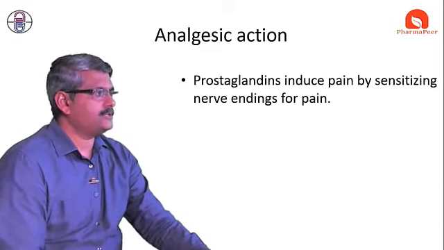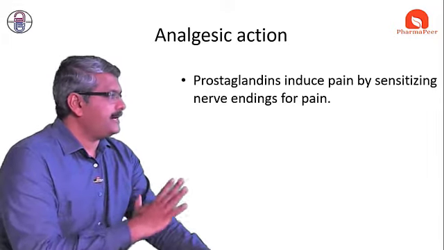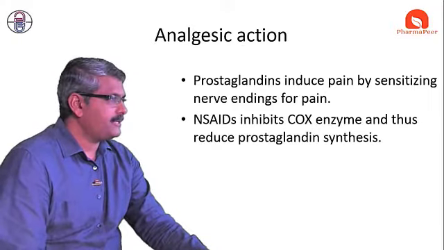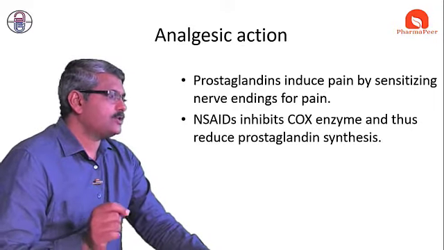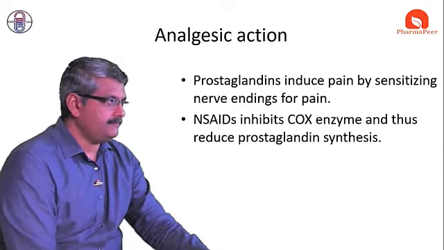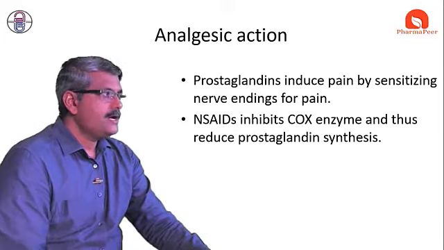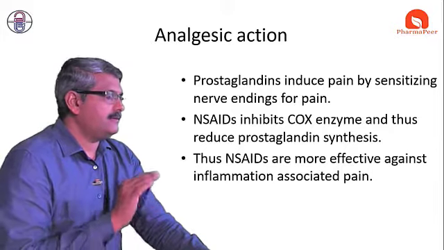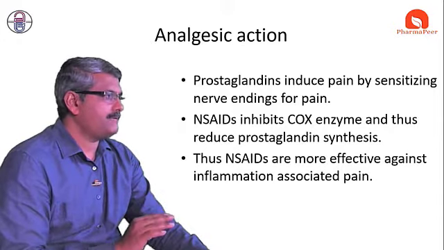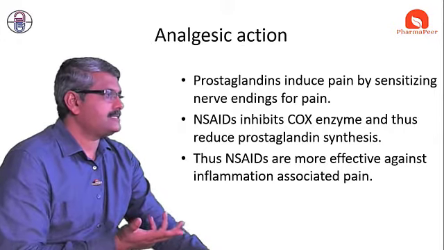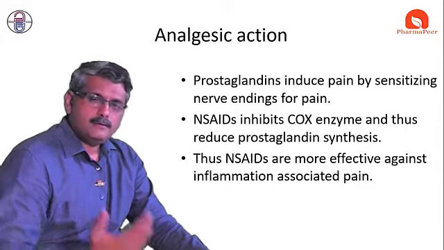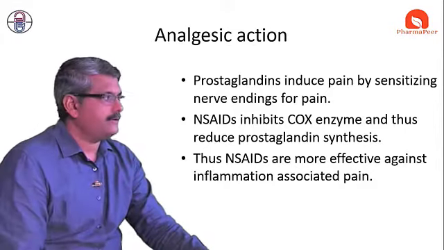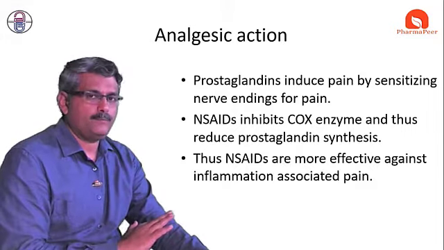Now, about the analgesic action: prostaglandin induces pain, synthesized at the nerve endings, and NSAIDs, the COX enzyme inhibitors, reduce prostaglandin synthesis. As less prostaglandin is available, inflammation as well as pain subsides.